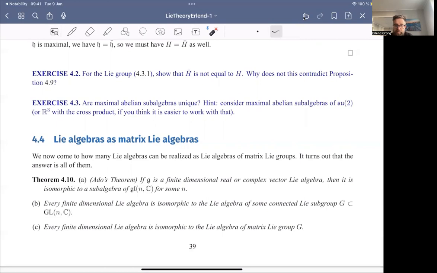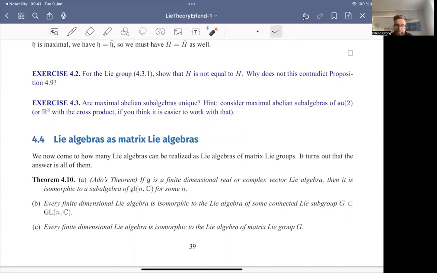And the first statement related to this is called Ado's theorem. It says that if you have a finite dimensional real or complex Lie algebra, then it is isomorphic to a subalgebra of gl(n, C) for some n. No matter which kind of finite dimensional Lie algebra you have, you can always see it as a subalgebra of some matrix algebra. And here I'm writing complex, but as we saw earlier with complexifications, you can always put complex matrices into a larger set of real matrices.